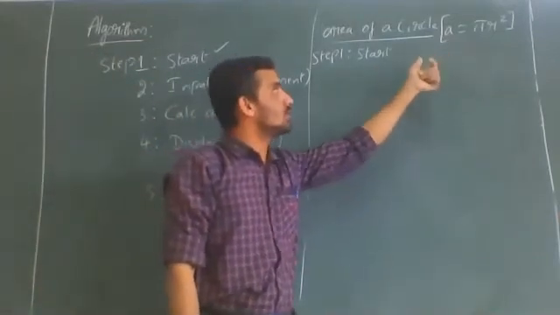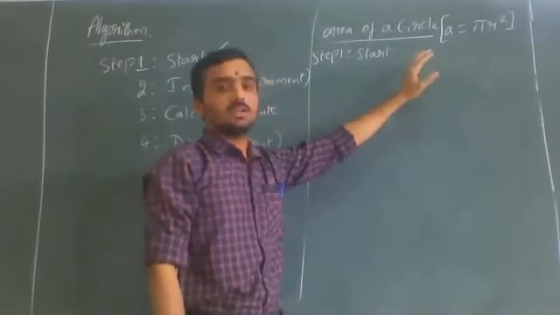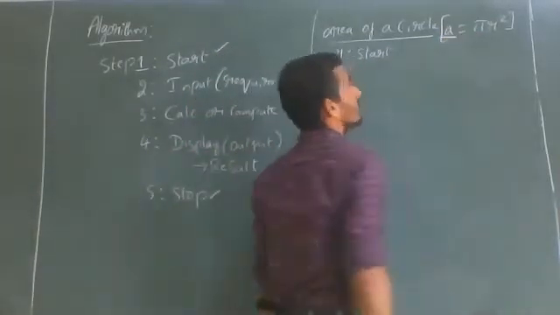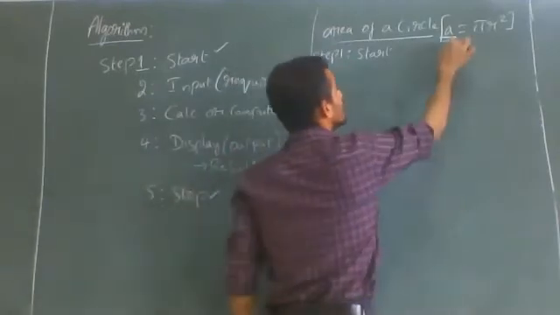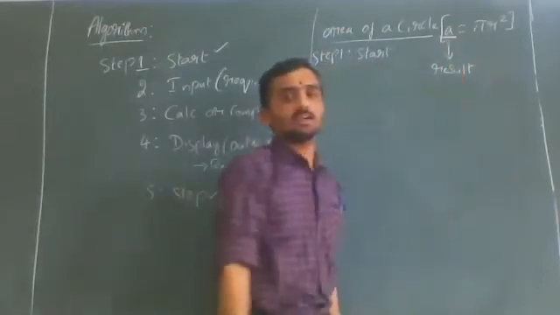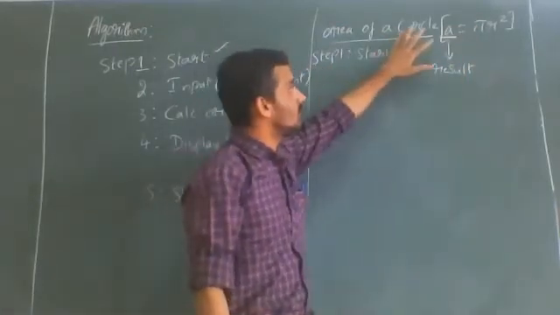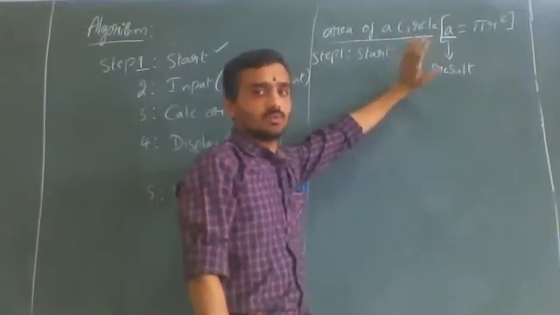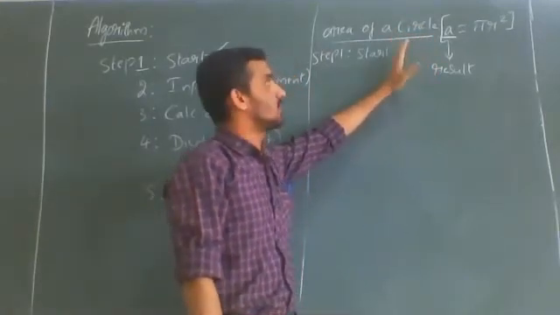Once we know the formula, whatever I have written on the left hand side is nothing but the end result, that is area. So A refers to area here. Whatever is on the left hand side of the equal sign refers to the end result we are expecting from this problem.